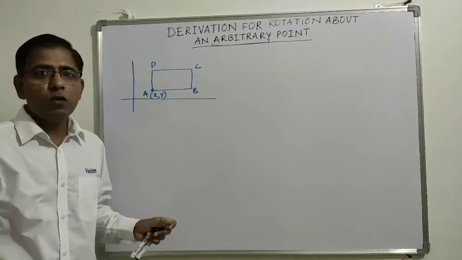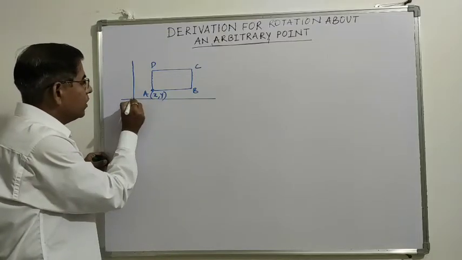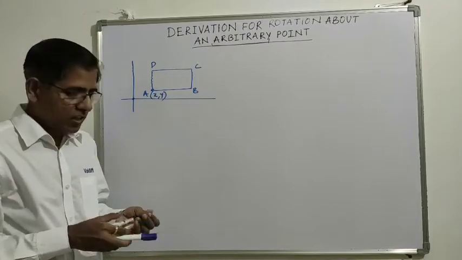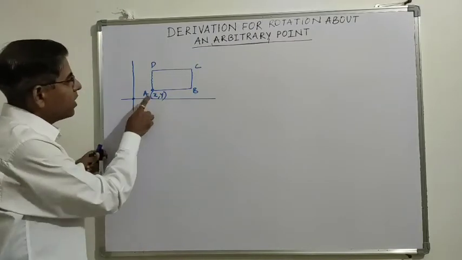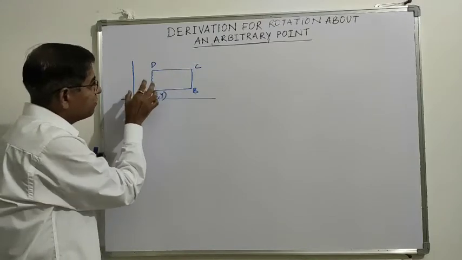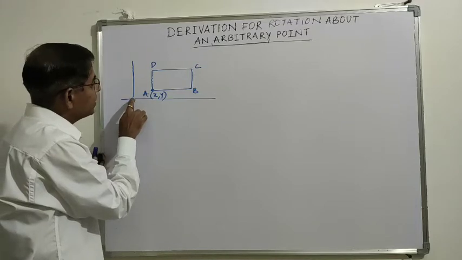But we do not know rotation about an arbitrary point; we only know rotation about the origin. So how to carry out the rotation? Since we do not know rotation about any arbitrary point, we need to shift this rectangle so that the point of rotation, that is A, coincides with the origin.